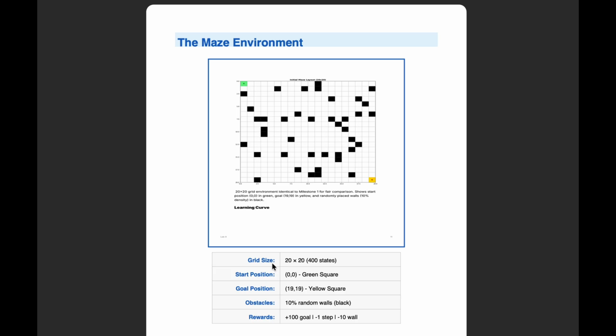The black squares you see scattered throughout are walls placed randomly at 10% density. The agent needs to navigate around these obstacles. Our reward structure is straightforward: plus 100 points for reaching the goal, minus 1 point per step to encourage efficiency, and minus 10 points for colliding with walls.